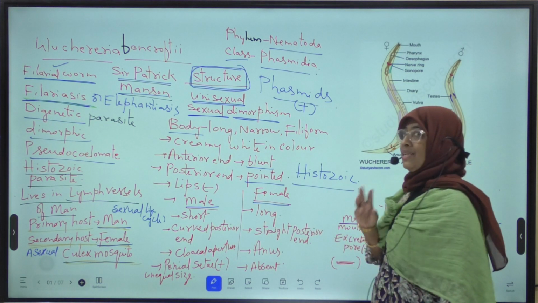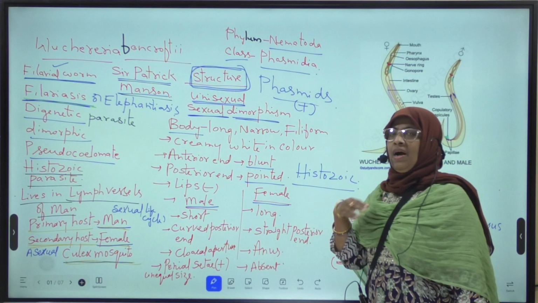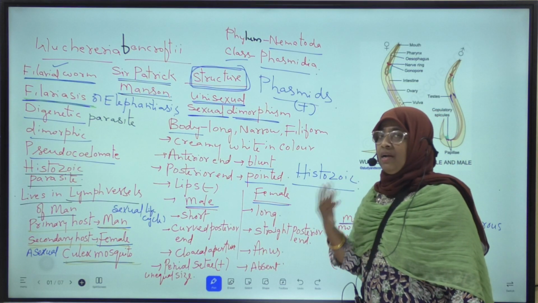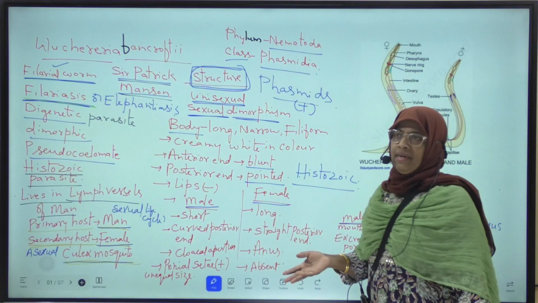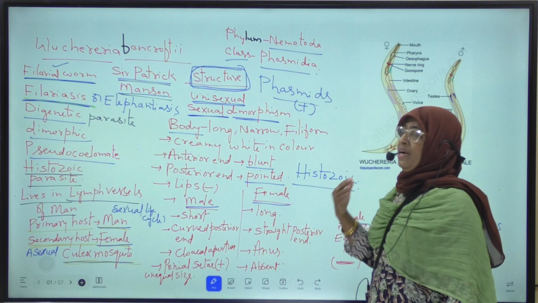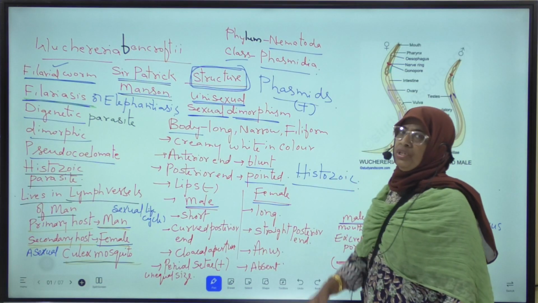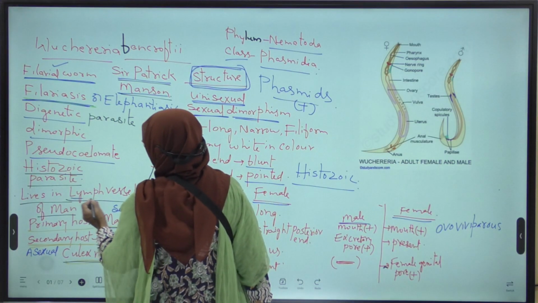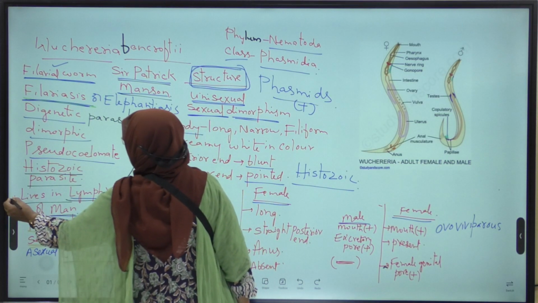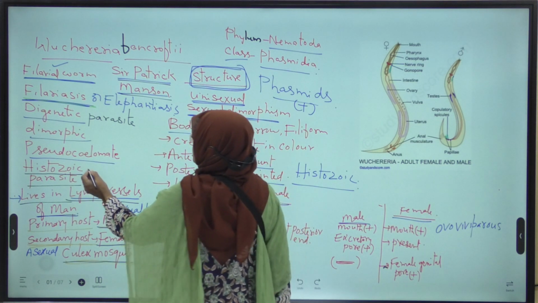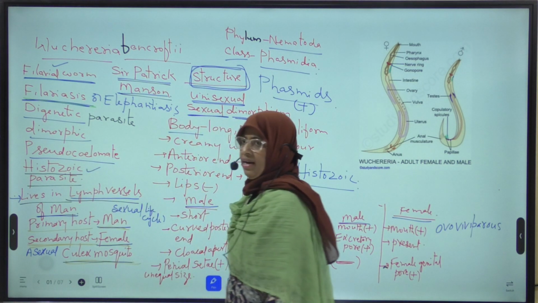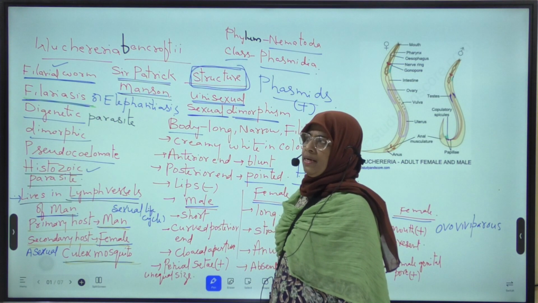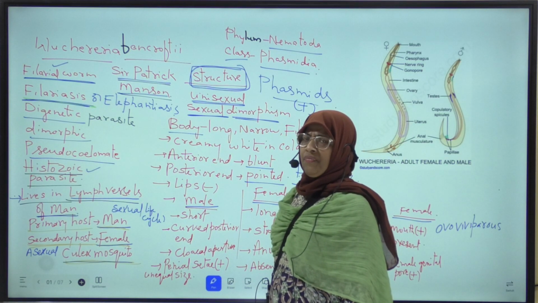It is also called an extracellular parasite, meaning it is present outside the cells or in between the cells. So, this histozoic parasite is also known as an intercellular parasite or extracellular parasite. It lives in between the cells and in tissues, in the lymph vessels of man. Extracellular parasite means outside the cell or in between the cells.